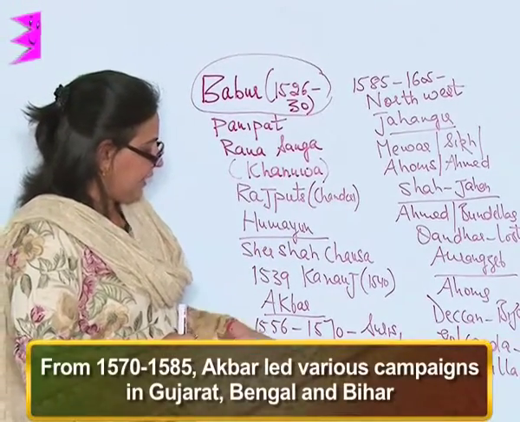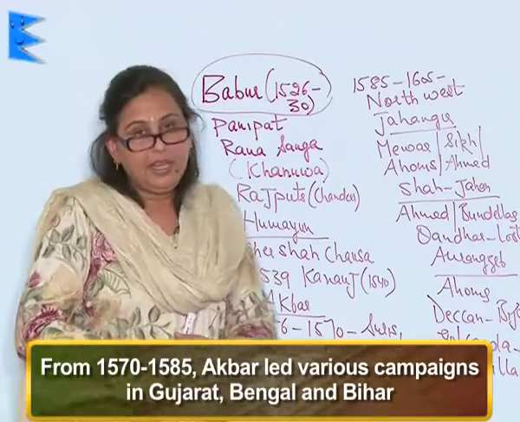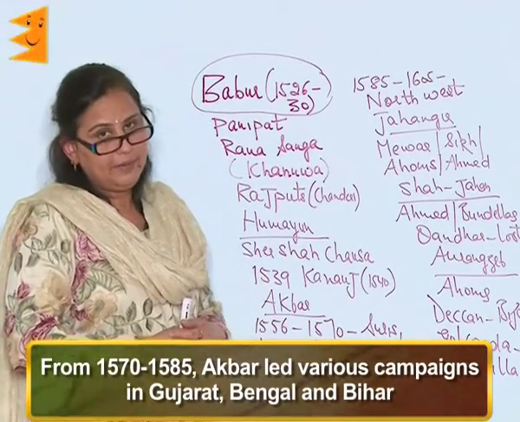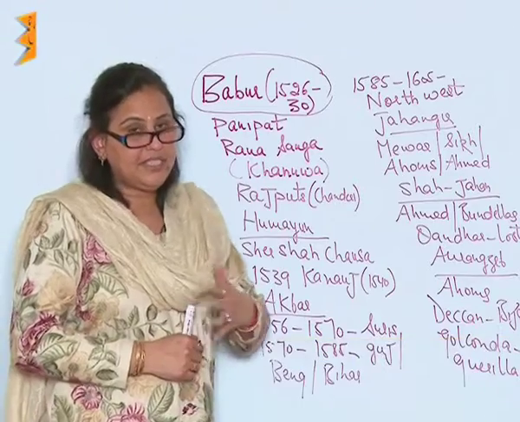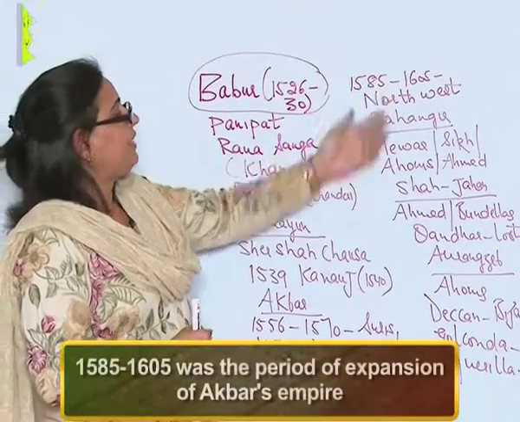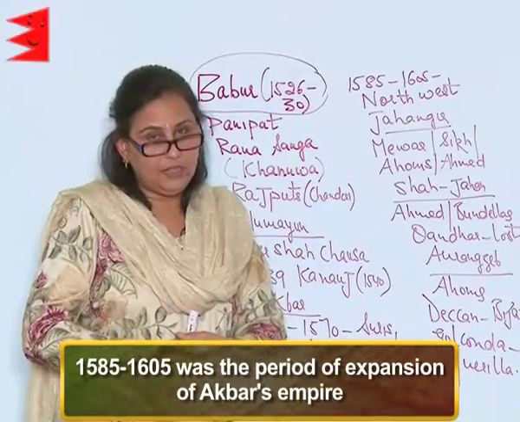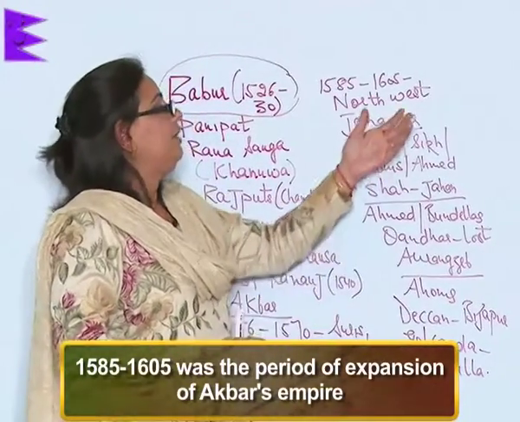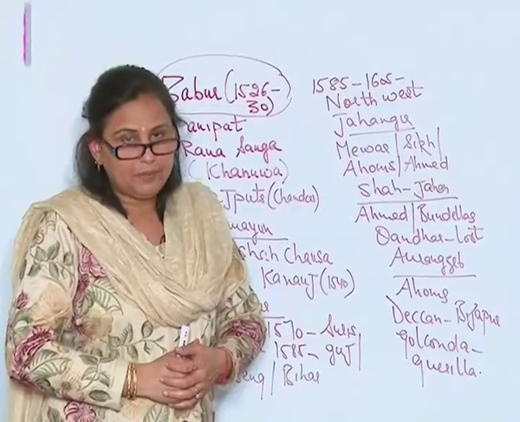From 1570 to 1585, he led various campaigns in Gujarat, Bengal and Bihar. And after that, he stabilized his kingdom. Then comes the period from 1585 to 1605, which was meant for expansion in the northwest by Akbar.